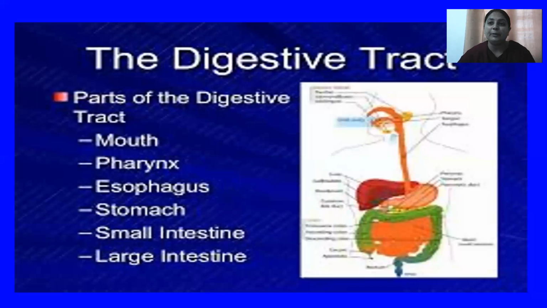You have learned in your previous classes about the parts of the human digestive system. It consists of many parts. First is the mouth, then the esophagus, which is also known as the food pipe. This esophagus joins the stomach, which is somewhat J-shaped. The stomach continues into the small intestine, and the small intestine opens into the large intestine. So this is all about the components of the human digestive system.